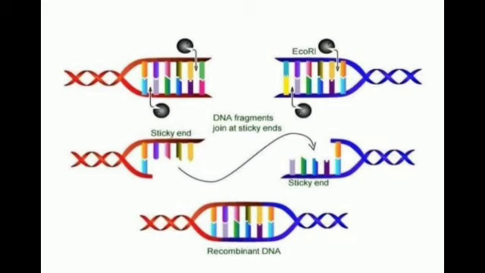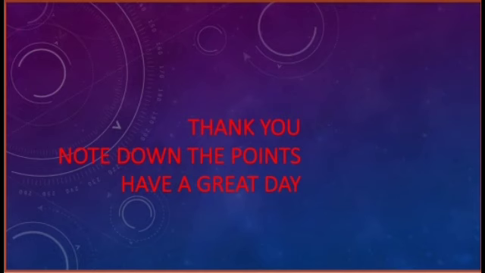So recombinant DNA can be constructed by joining the vector DNA with the foreign DNA, and thus the DNA with the desired character is transferred to the host body.